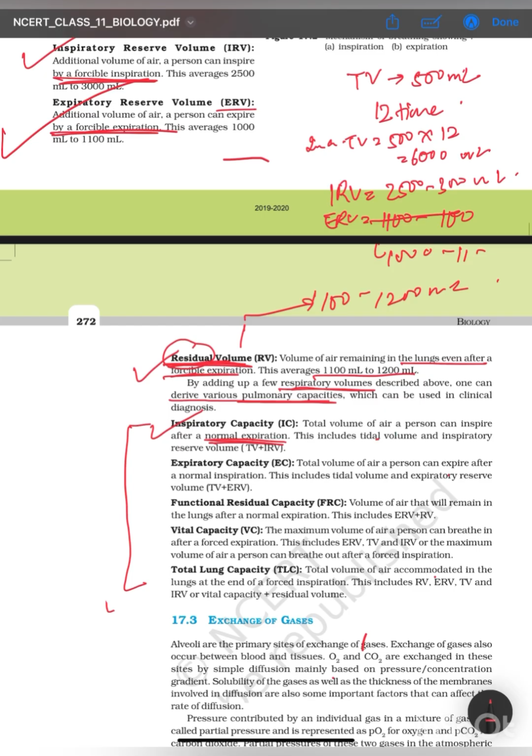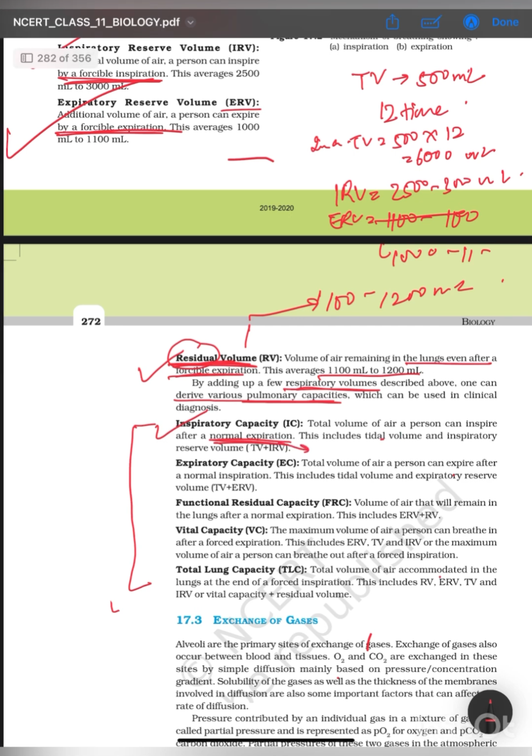So the value of TV is 500 and IRV is around 2500, so it will be around 3000 ml of air.